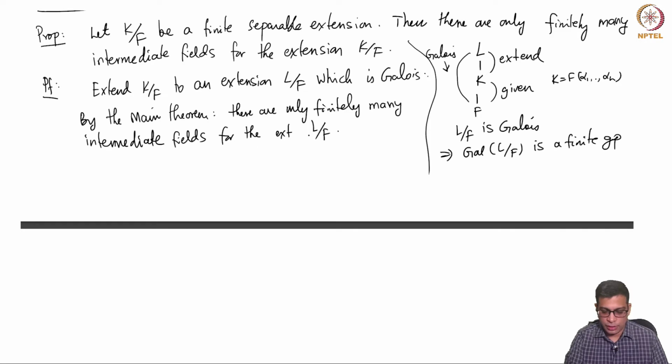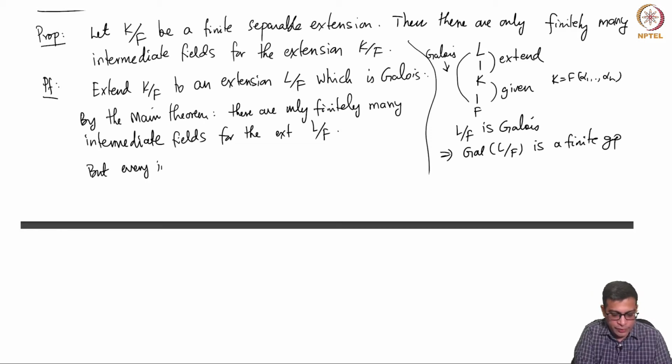So, Galois' main theorem applies to the extension L over F, and it says that the number of intermediate fields of L over F is exactly equal to the number of subgroups of the Galois group. But the Galois group is a finite group, so there are only finitely many subgroups, and hence there are only finitely many intermediate fields. But now we are done.